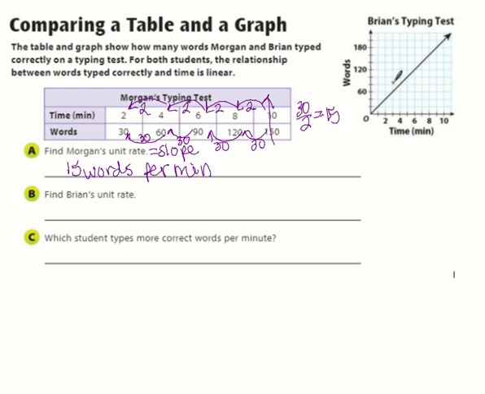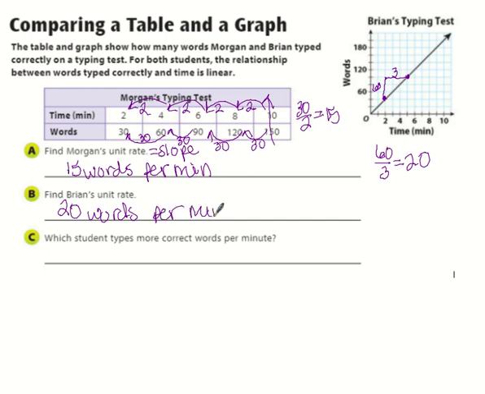Okay, let's go do Brian's. Looks like there's a point right here, and there's one right here. Okay, I'm going to use my triangle there. I need to be careful. This goes by 2, 4, 6, so these go by 20s. These go by 1s, so that's kind of nice. So when I go up 2, 4, 6, so 60, and then I go over 1, 2, 3. So I get 60 rise over run, so that's 20. And so we would say Brian's is 20 words, because that's the first one,